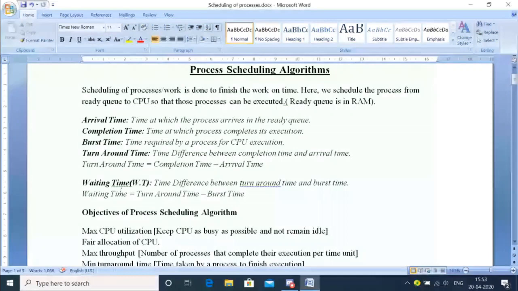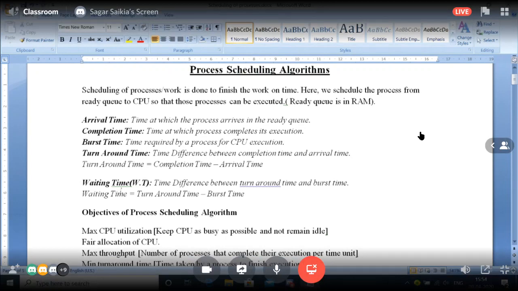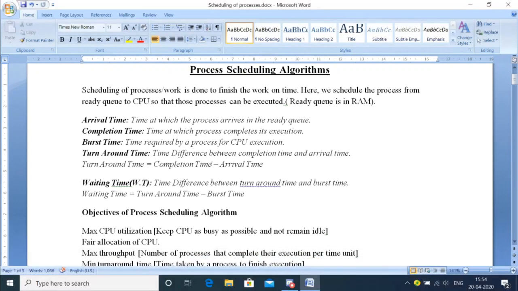Waiting time is again a difference, between the turnaround time, which we have already seen how to find, and the burst time. So turnaround time is completion time minus arrival time, and waiting time is turnaround time minus burst time.